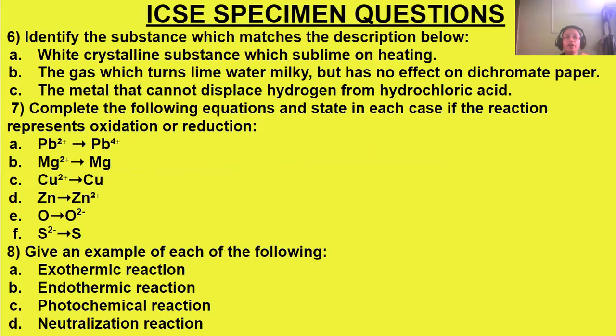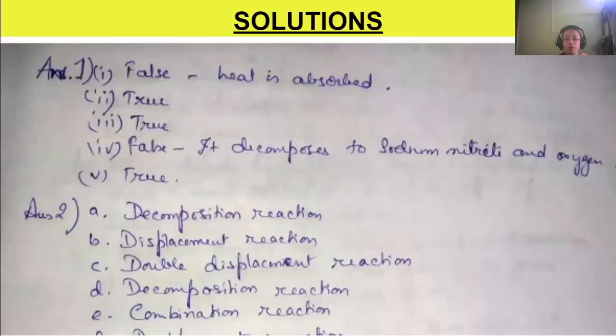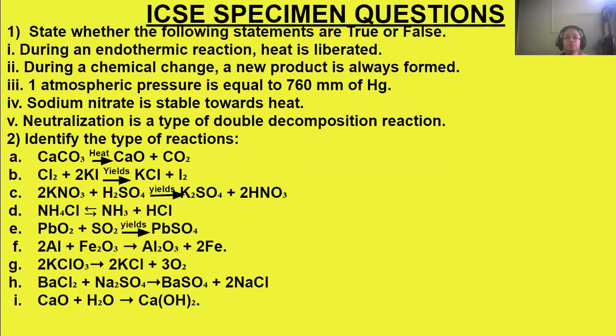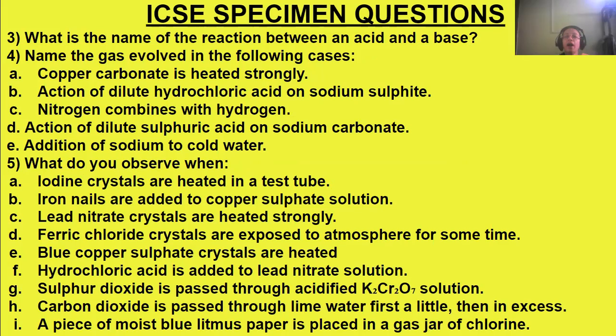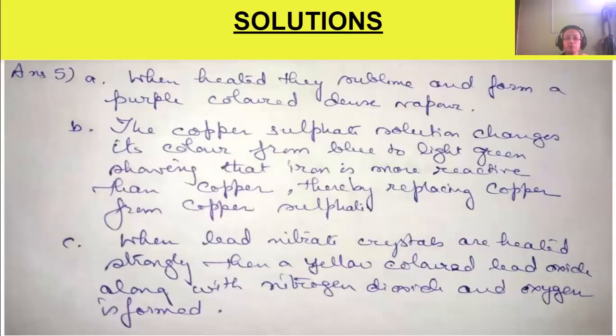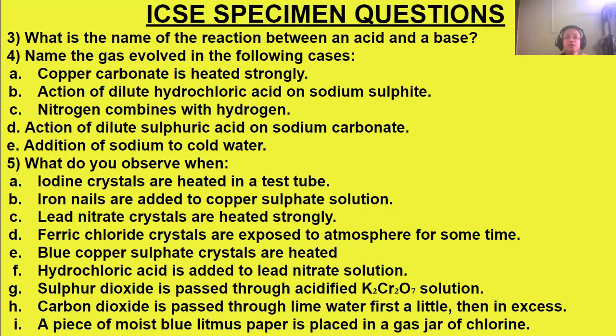Okay. Next will be nitrogen combining with hydrogen, ammonia is evolved. Then action of dilute sulfuric acid on sodium carbonate. Okay, carbon dioxide will be evolved. Okay, next is addition of sodium to cold water. When cold water is added to sodium, the explosion takes place and hydrogen is evolved.